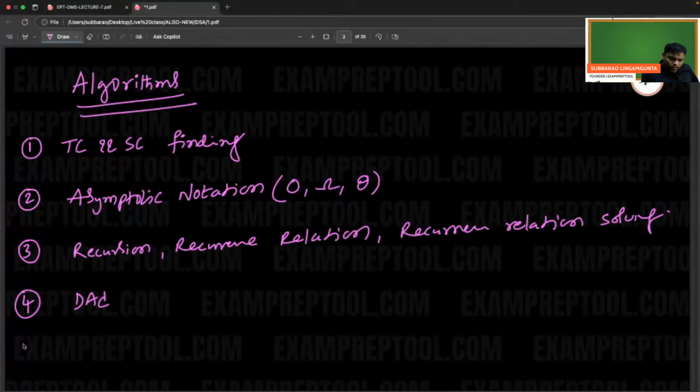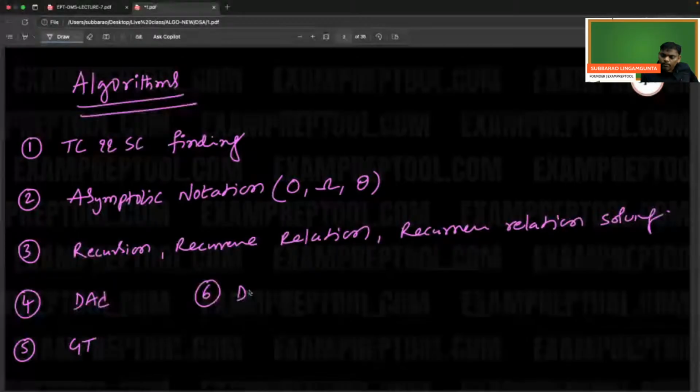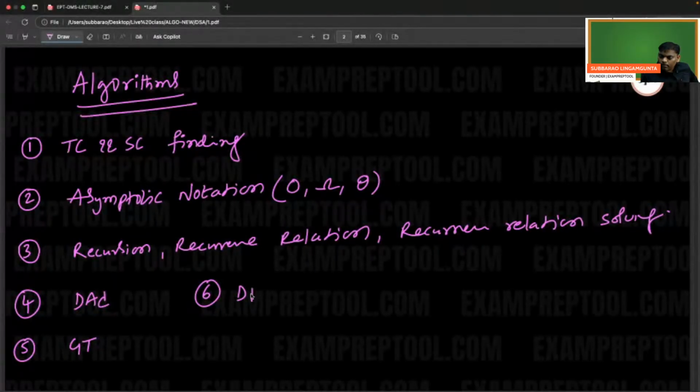Fifth one, greedy technique. Sixth one, dynamic programming. Seventh one, other topics.